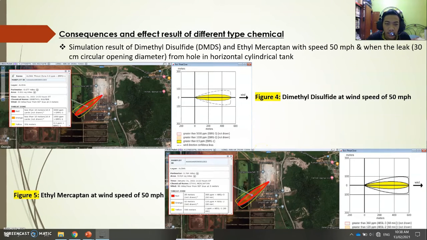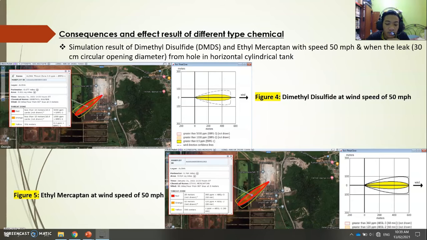Hi, my name is Mohammed HAZIQ, my matric number 198163. So today I will talk about the consequences and effect result of different types of chemical. The simulation result of dimethyl disulfide and ethyl mercaptan with speed of 50 miles per hour, when the leak is a 30 cm circular opening diameter from a hole in a horizontal cylindrical tank, shown in figure 4 and figure 5.